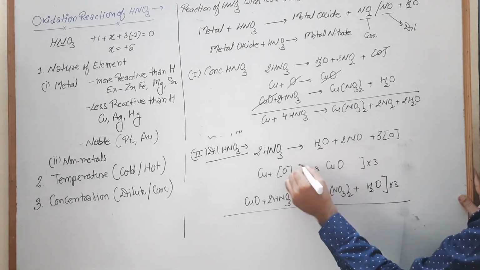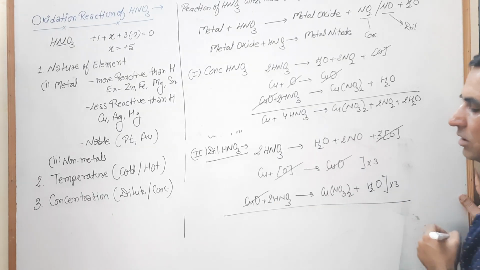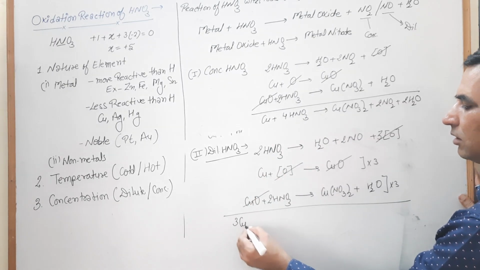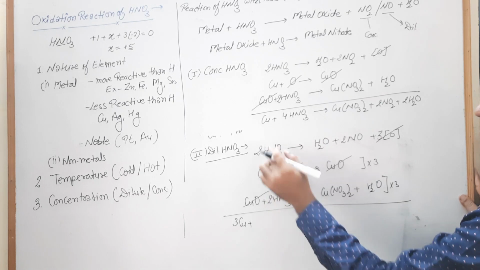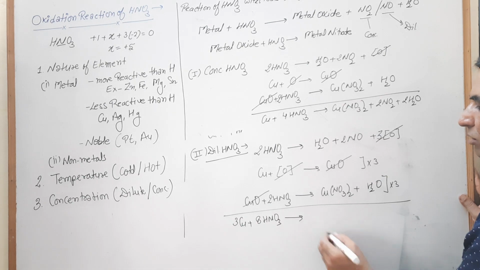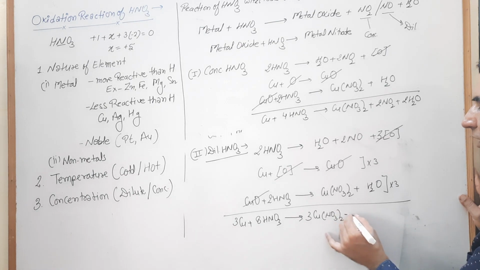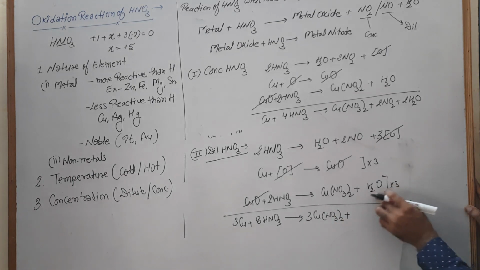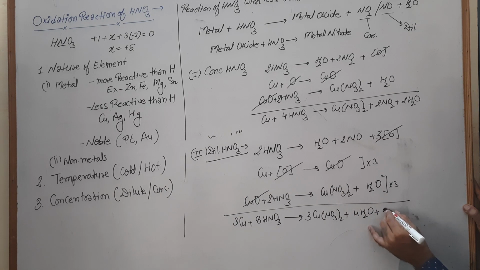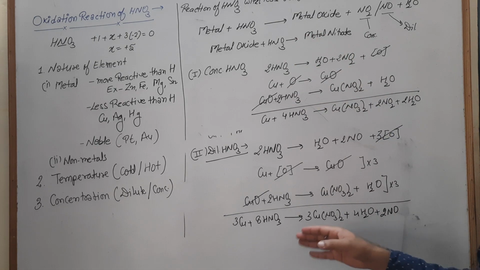Now the 3 oxygen, cancel these 3 oxygen. This 3 CuO cancels by this 3 CuO. Remaining, we add the remaining: we have 3 copper. 3 to just 6, 6 and 2, 8 HNO3. Those are converted into 3 Cu(NO3)2 plus 4 H2O plus twice NO. So this is the other method by which you can write these reactions.